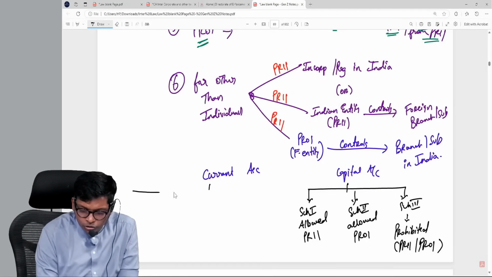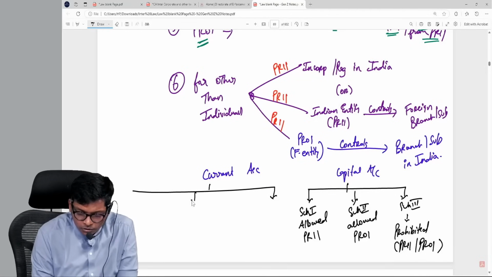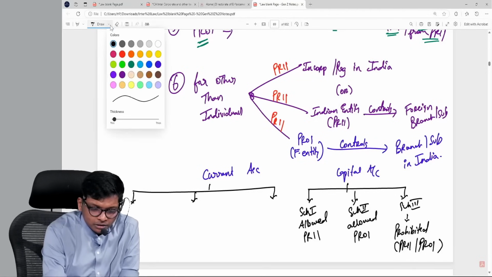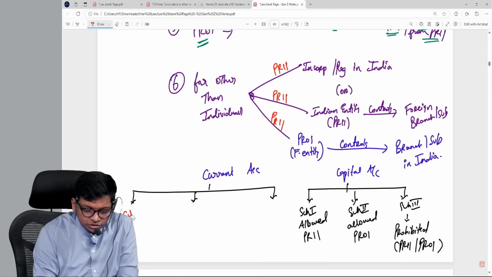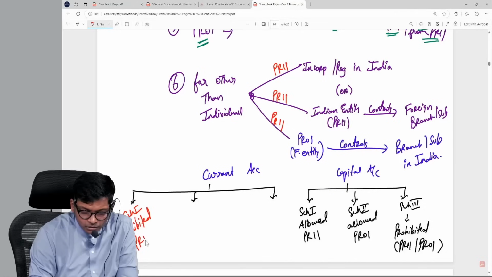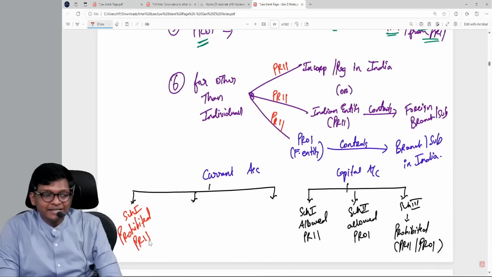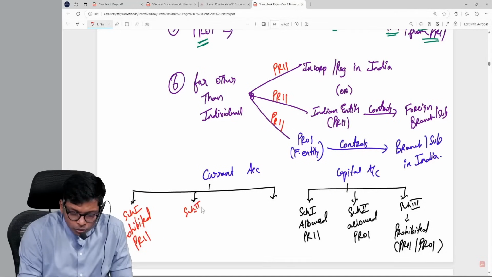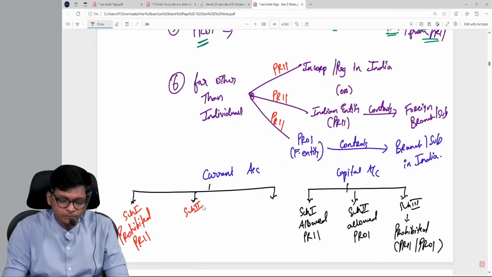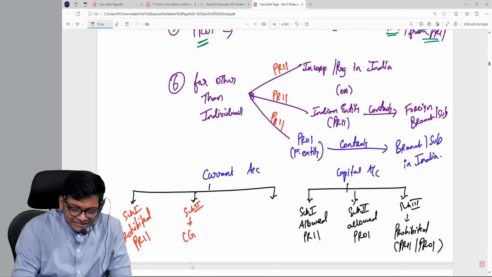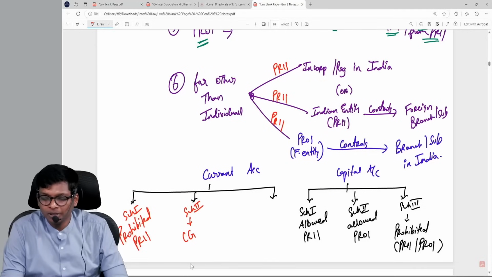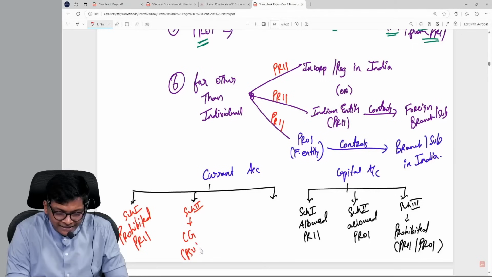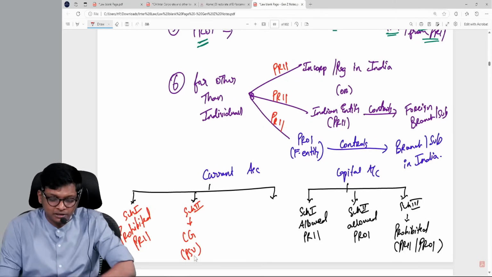Current account also has 3 schedules. First, schedule 1 of current account is basically what is prohibited for a PRII. Then schedule 2 talks about what? Wherever you need central government approval, this was majorly for those PSU entities and chartered vessels, all of that.